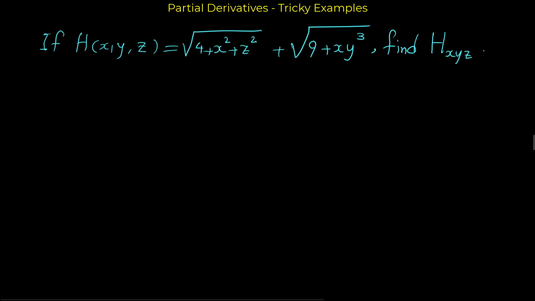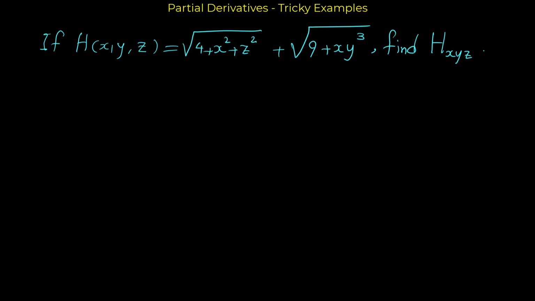Now look at this. Function h is given as the square root of 4 plus x² plus z², plus the square root of 9 plus xy³, and we want to find the third order partial derivative of h with respect to x, then y, and then z. So we want to find this mixed partial derivative.